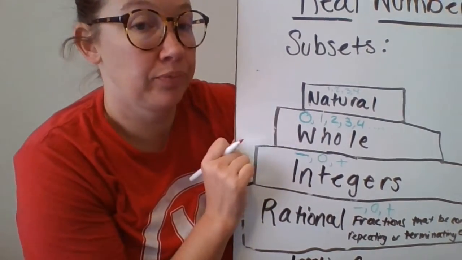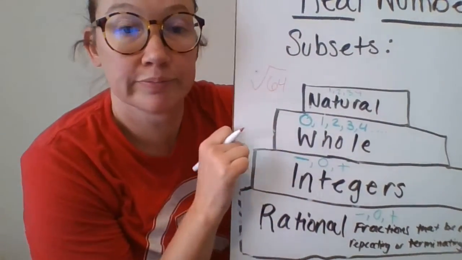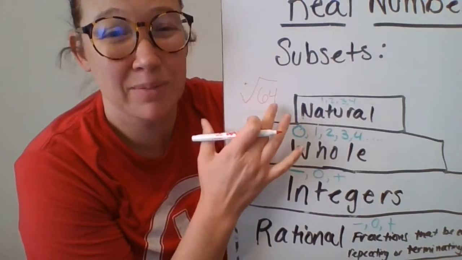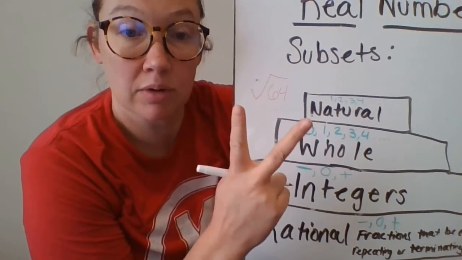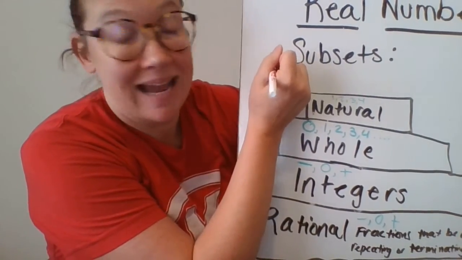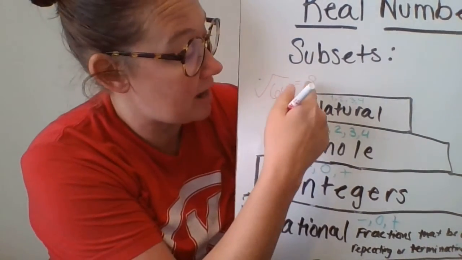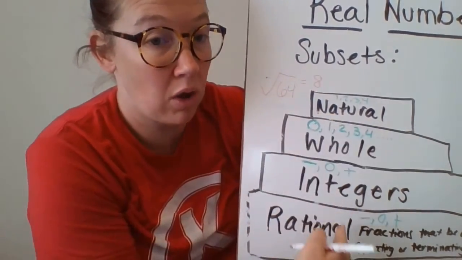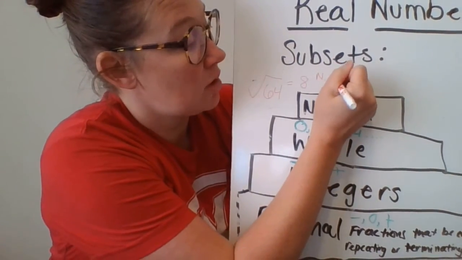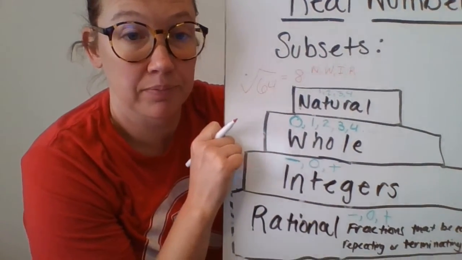Here's another tricky one. What if I have the square root of 64? Well, if you've learned square roots, you know that square roots are whatever this number can be split into of the same number twice. 64 is the same as 8 times 8. So the square root of 64 is actually the number 8. And that number then would start here at natural and go all the way through all 4. So the square root of 64 is a natural, a whole, an integer, and a rational number.